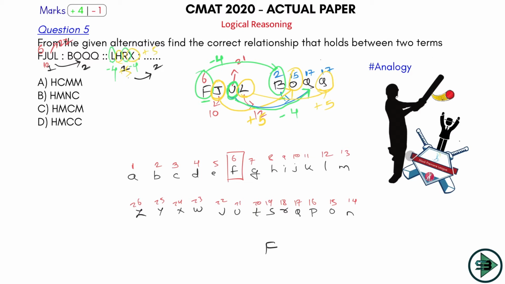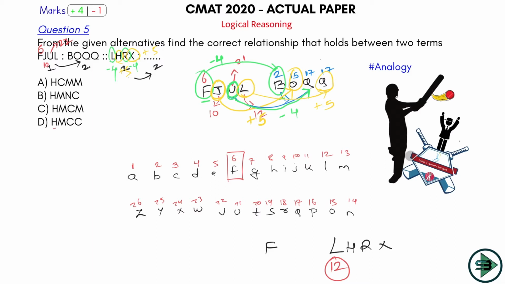That's the logic you will use. So let's write it here: L, H, R and then X. L is equal to what? Check it here. L is equal to 12. The logic for the first alphabet is -4, so this will become 12 minus 4. 12 minus 4 is 8. So I should have my first alphabet as 8.